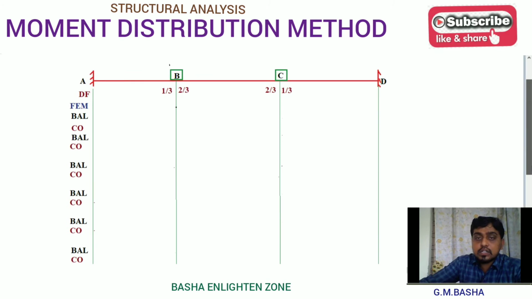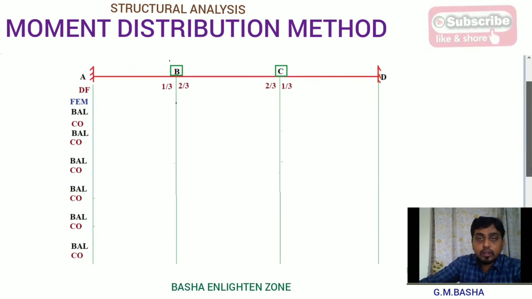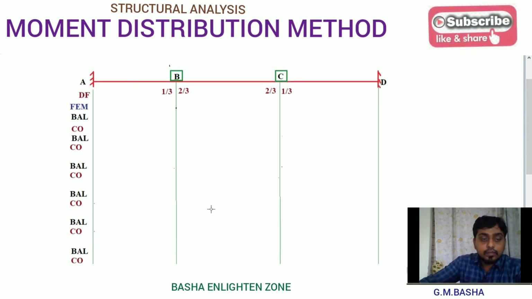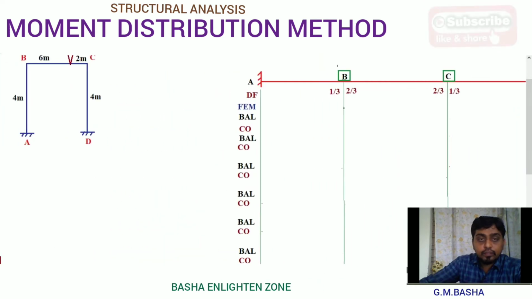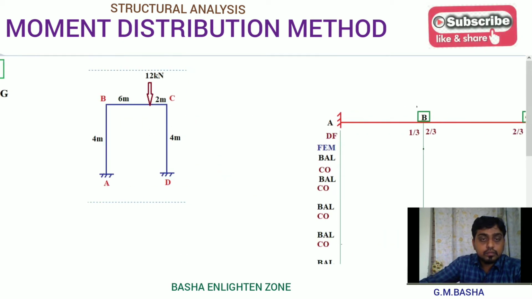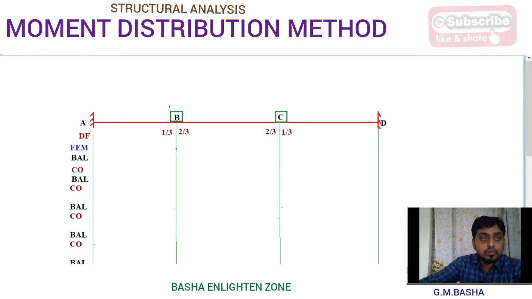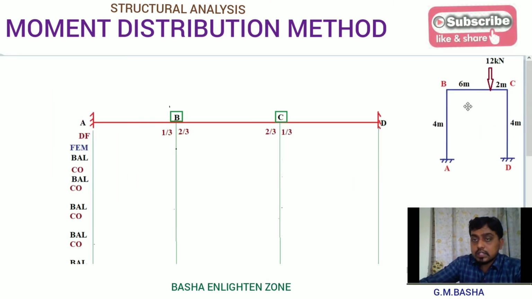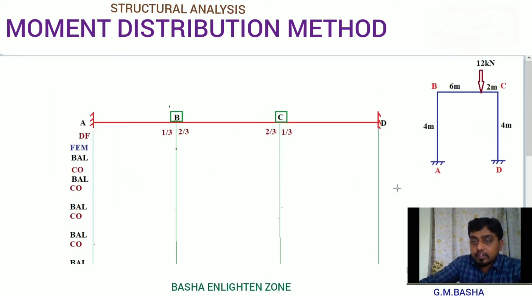See here, this is our moment distribution table. Please observe clearly. Here, end A will be fixed.